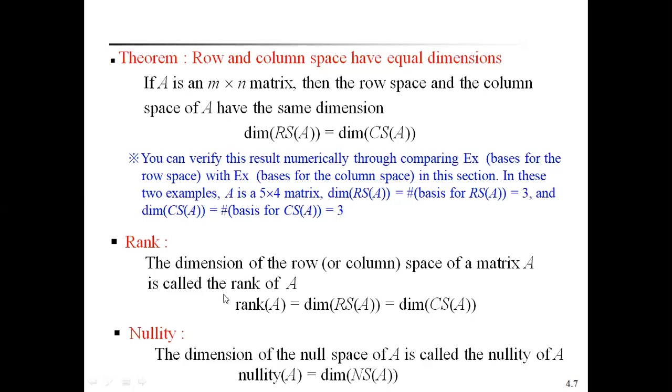That's why the dimension of the row space or column space of a matrix A is called the rank of A. Rank of A is equal to the dimension of the row space of A, which is equal to the dimension of the column space of A.